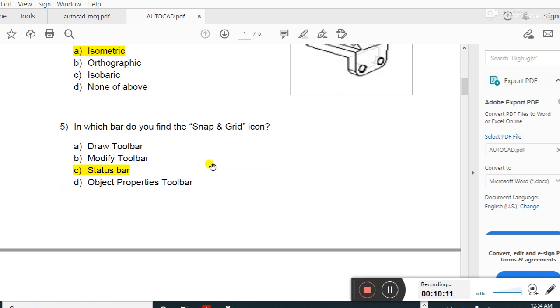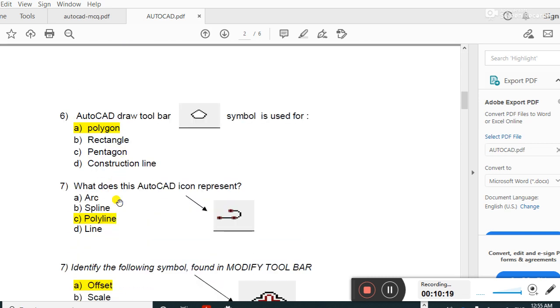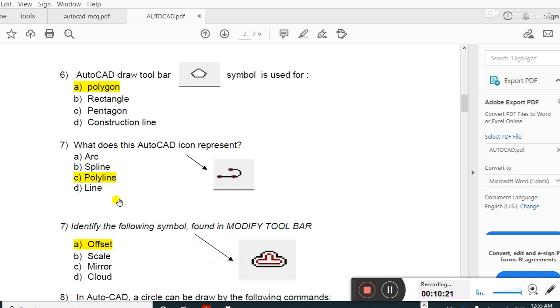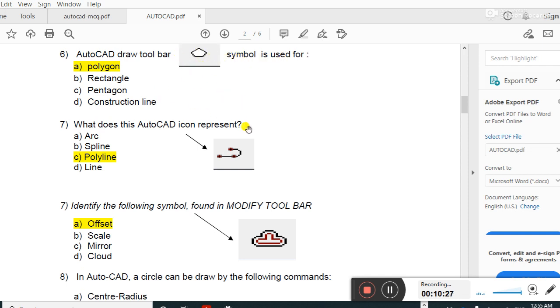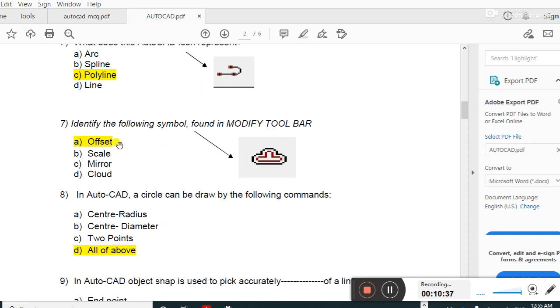In which bar do you find the snap and grid icon? Status bar. AutoCAD draw toolbar: this shape symbol is used for polygon. This is the symbol for polygon, guys. What does this AutoCAD icon represent? This is the polyline icon.